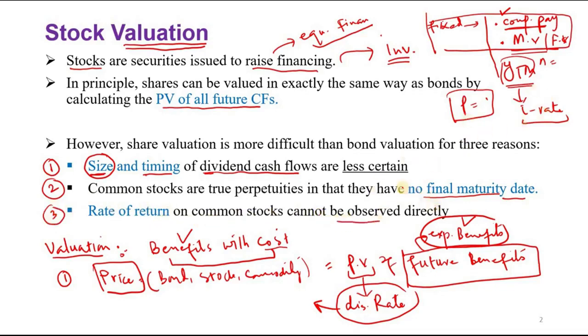With YTM it was easy because it was related to the interest rate. But how much should I expect from a stock is a very tricky question, and this cannot be measured directly. We have to calculate it indirectly.